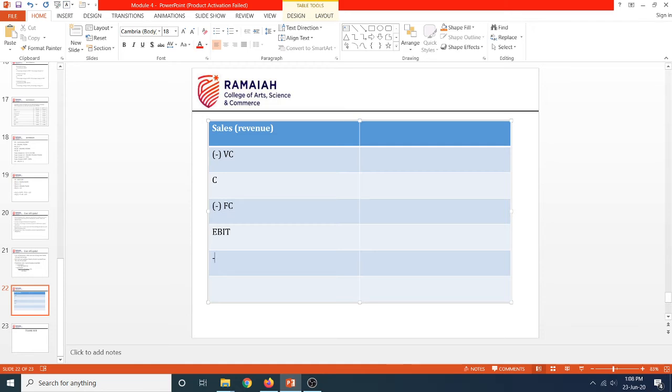Out of this, first we'll pay off our interest. Then we arrive at something called earnings before tax, correct? Now, we'll deduct tax.